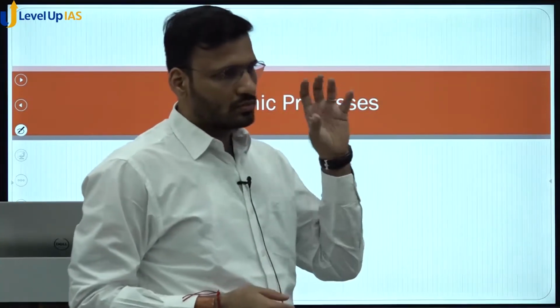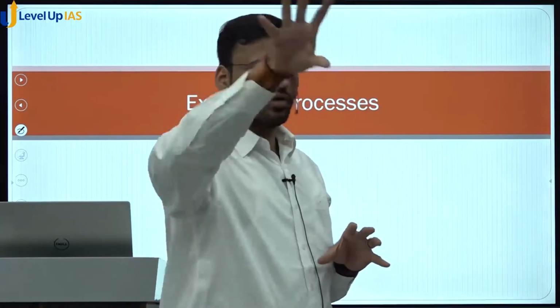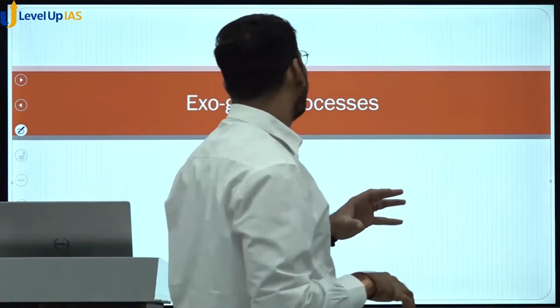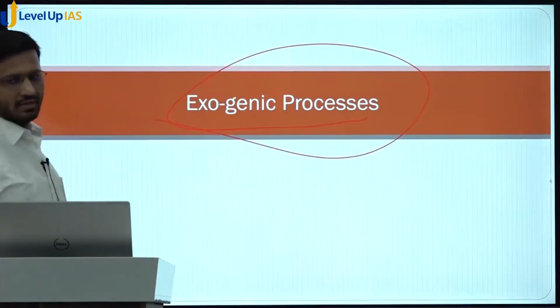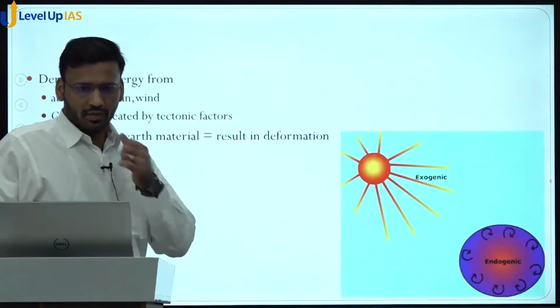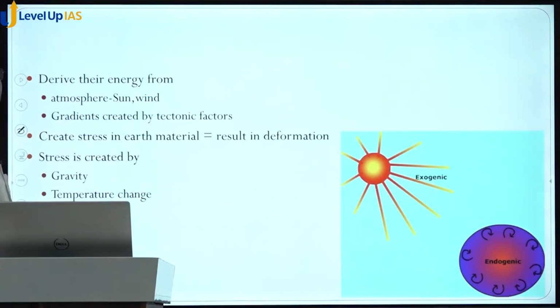Now there are forces which are coming from outside the earth. So wind is there, water is there, sunlight is there, they are coming from outside the earth. So they are called as exogenetic processes or exogenetic forces. So let us understand these exogenetic forces. Okay, so they derive their energy from sun, wind and water.